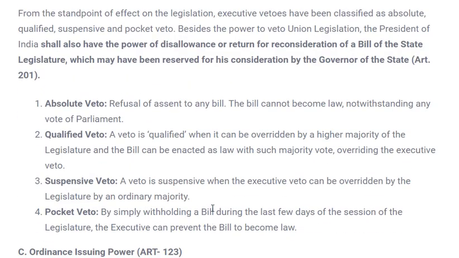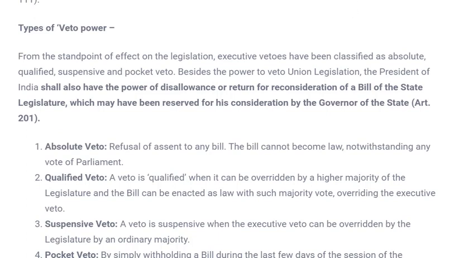Now we'll see what types of veto power he has. This veto power is discretionary in nature. That means it's not absolute. There are certain kinds of veto. Let's see them one by one. The first is absolute veto.